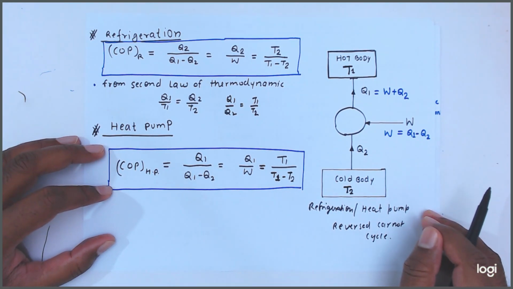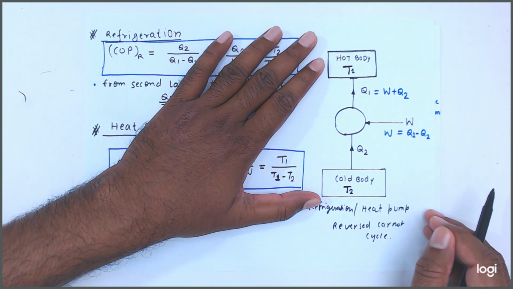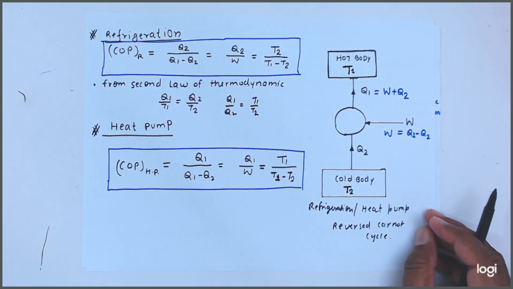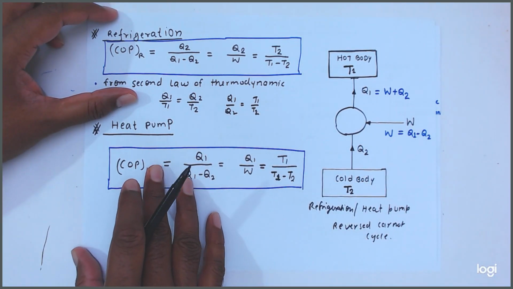Okay, this body can work as a heat pump or work as a refrigeration, and it is based on the reverse Carnot cycle. Now friends, how can we improve our COP?